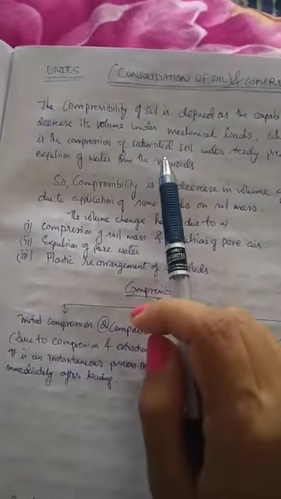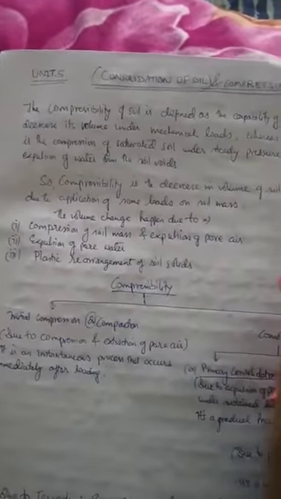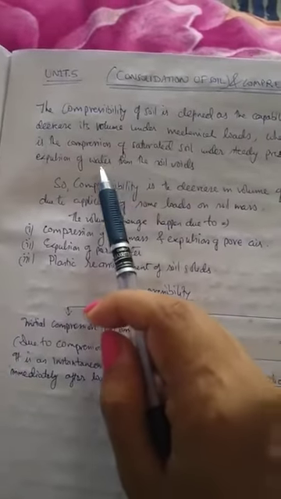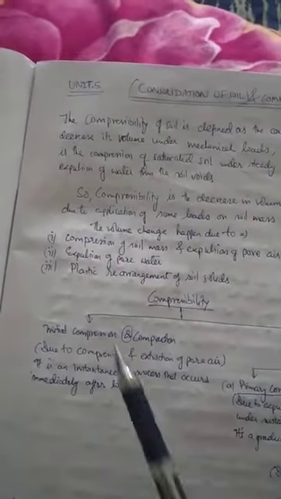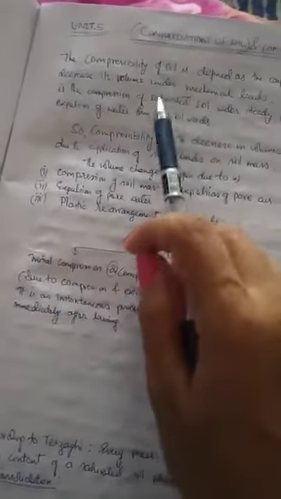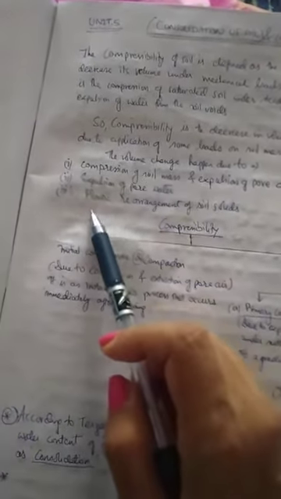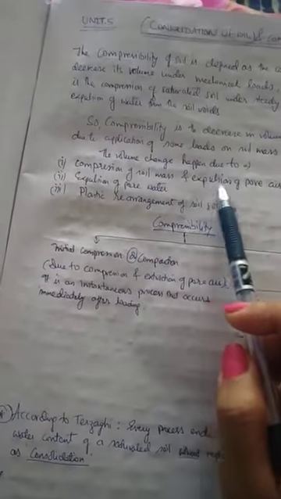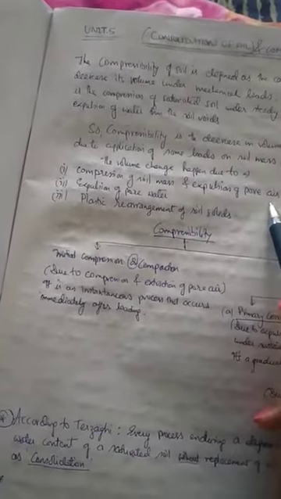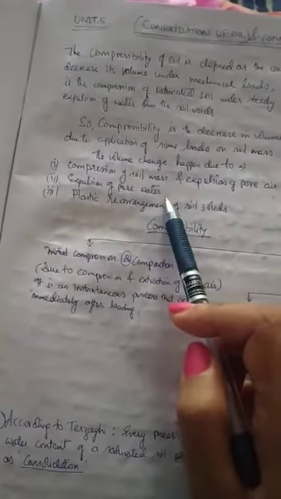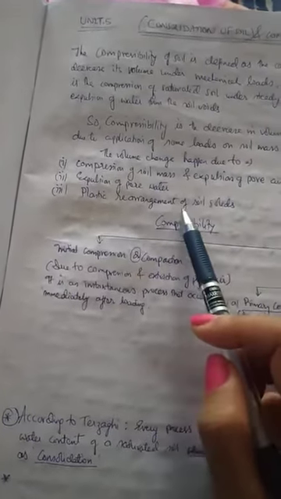It is the compression of a saturated soil mass under steady pressure. Consolidation usually happens due to the expulsion of water from the pores of the soil mass. Here I have explained why changes in volume take place in both cases, and that happens due to these reasons. One is the compression of soil mass and the expulsion of pore air, like we discussed in the compaction. Then the expulsion of pore water is the second cause for the change in volume, and the third is the plastic rearrangement of the soil solids.